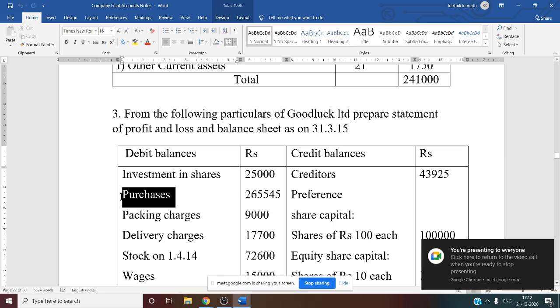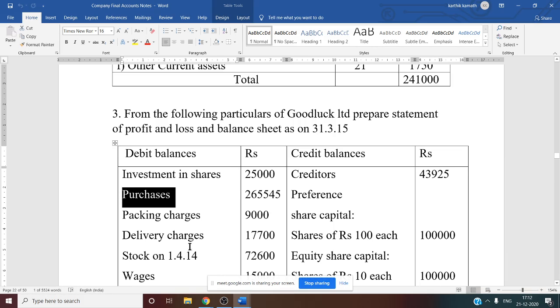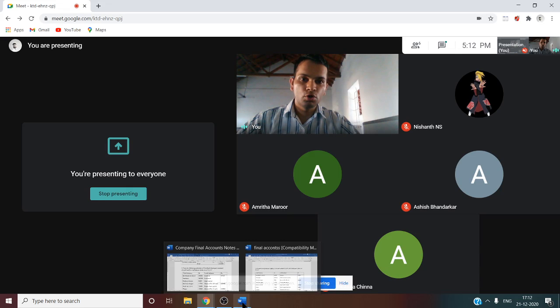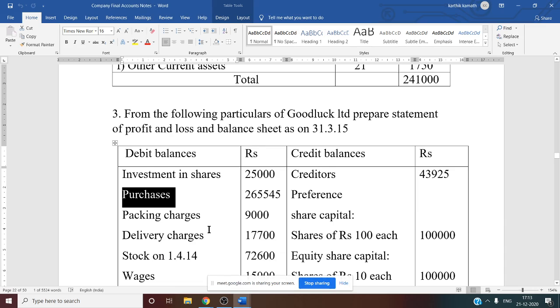Then purchases. Purchases, that is purchases of stock in trade, that is P&L working note number 25. There you have to write purchases and you have to see whether there is any purchase return. In this question, they have not mentioned purchase return, but there is a certain adjustment. If an item is not related to the purchases, then we have to deduct such item from the purchases and add it to the respective or concerned item. So that we have to see in the adjustment.